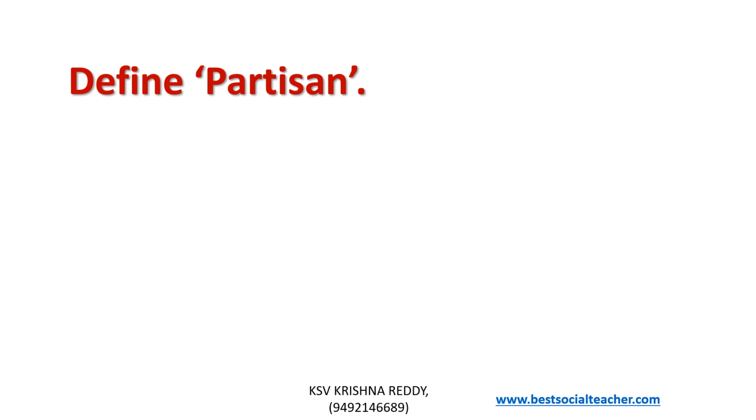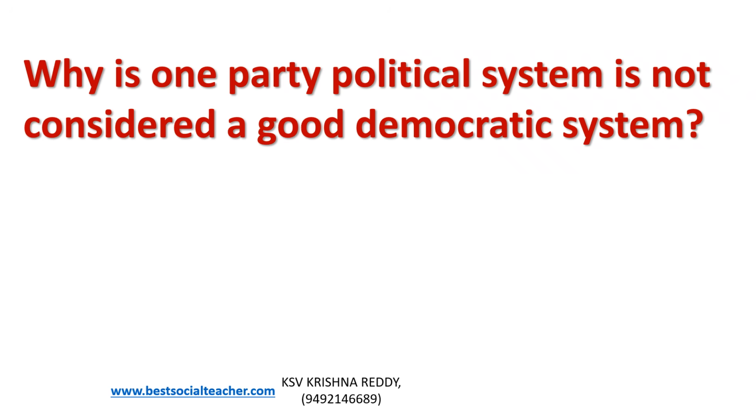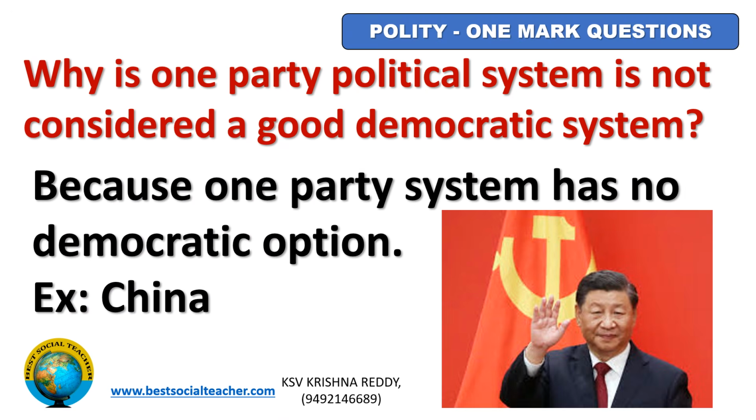Define partisan. A partisan is a person who is strongly committed to a party, group or a faction. Why is one party system not considered a good democratic system? Because one party system has no democratic option.